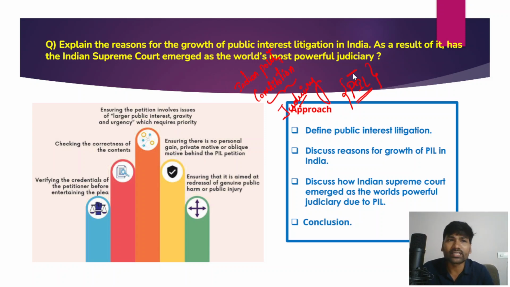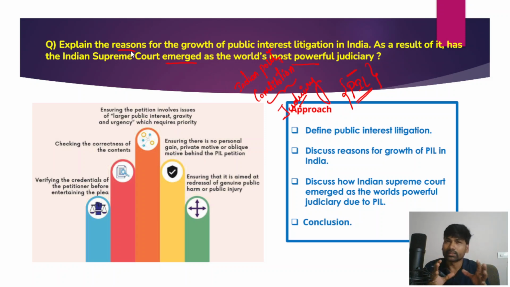The question is, explain the reasons for the growth of public interest litigation in India, and as a result of it, the Indian Supreme Court has emerged as the world's most powerful judiciary, or the world's most powerful court. Now this question has two important components or parts. In the first part of the answer, you need to mention the reasons for the growth of public interest litigation.